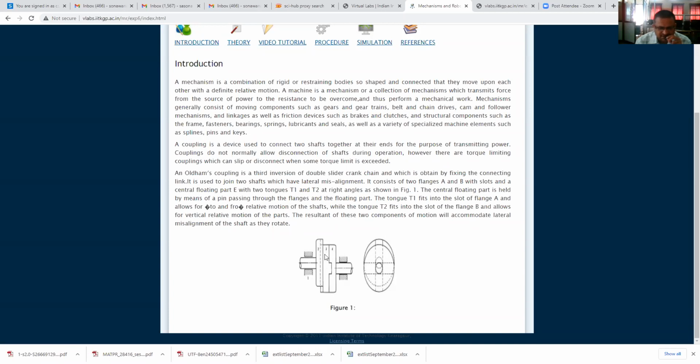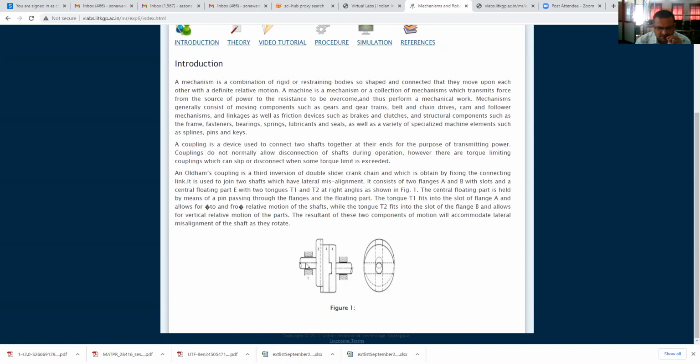Now this disc has two projections. One is diametral vertical, and one is diametral horizontal, on the opposite faces of the disc. Therefore, this vertical projection will fit inside the slot of this link 2 or this flange 2, and this horizontal projection will fit in a slot of this disc 4 or link number 4.